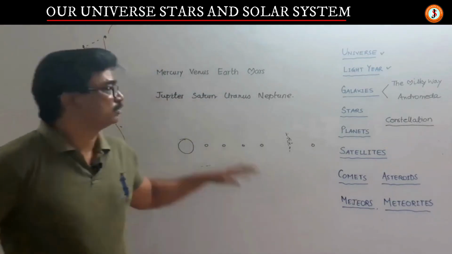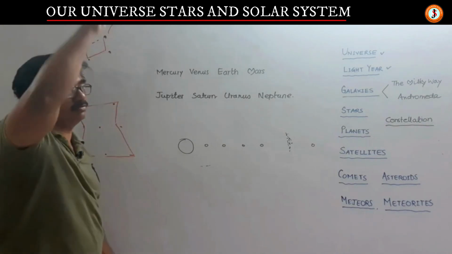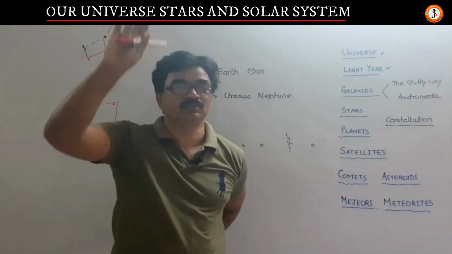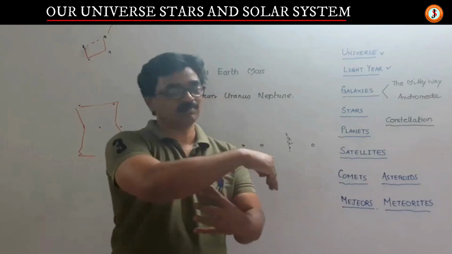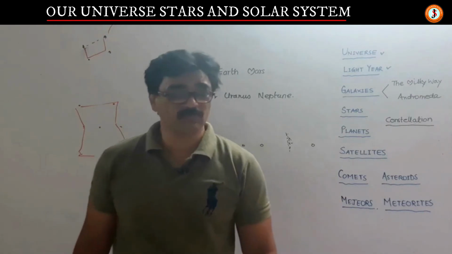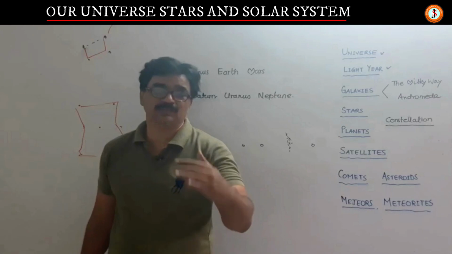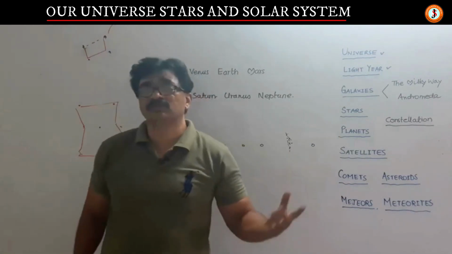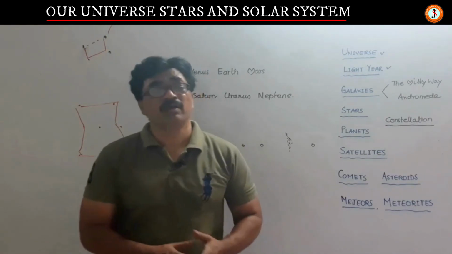Among them, in Ursa Major there is the pole star. The pole star is just above the axis of rotation of Earth, and therefore the pole star is fixed. Earth rotates from west to east, and therefore everything else appears to come from east to west, because we see things the reverse way. That is why we say the sun rises in the east and sets in the west, and most of the stars also appear to come out from the east and go to the west.